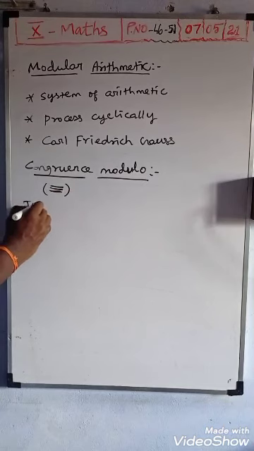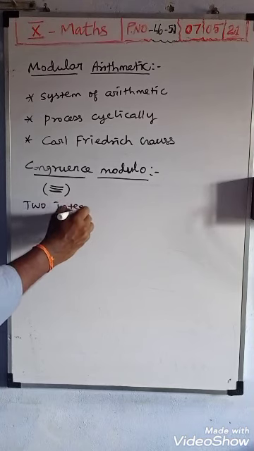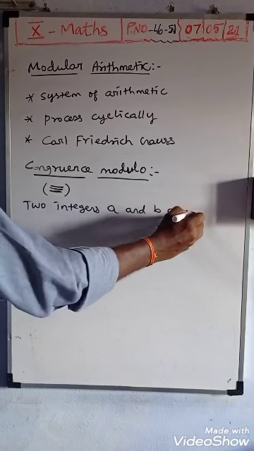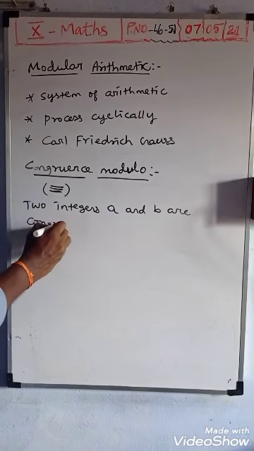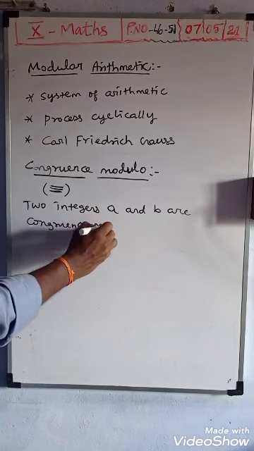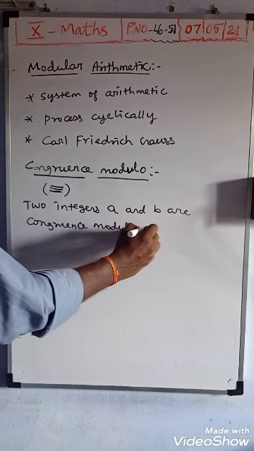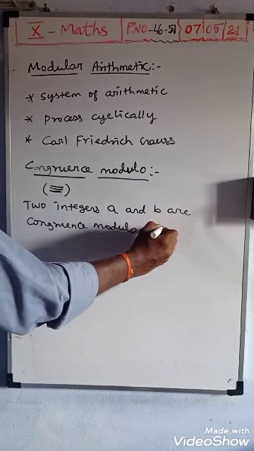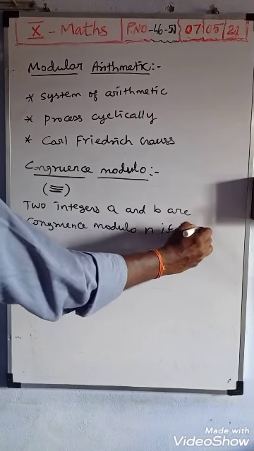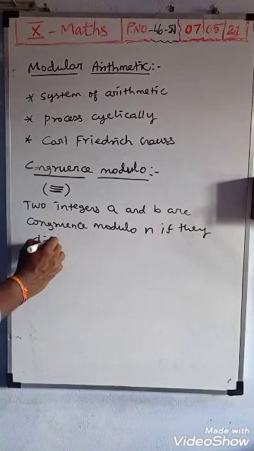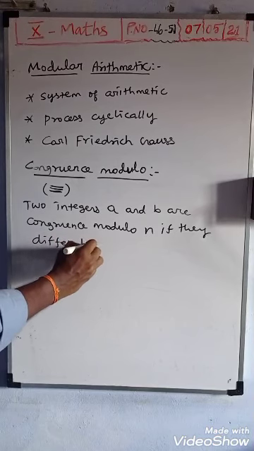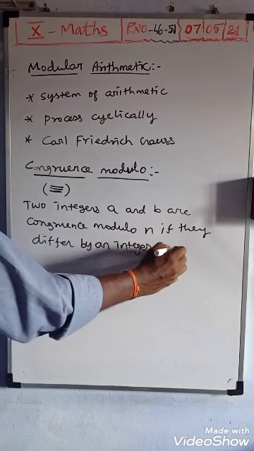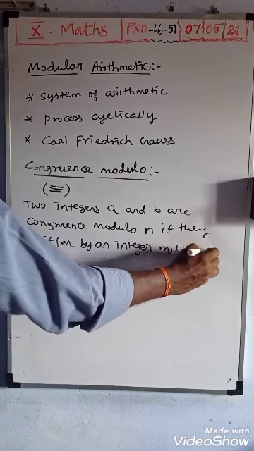Here we choose two integers a and b. They are congruent modulo n, where n is the modulo value we choose, if they differ by an integer multiple of n.